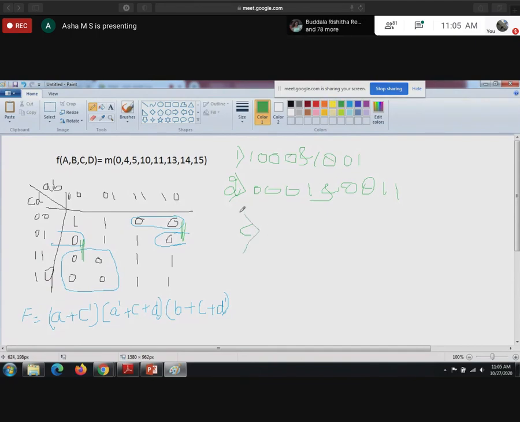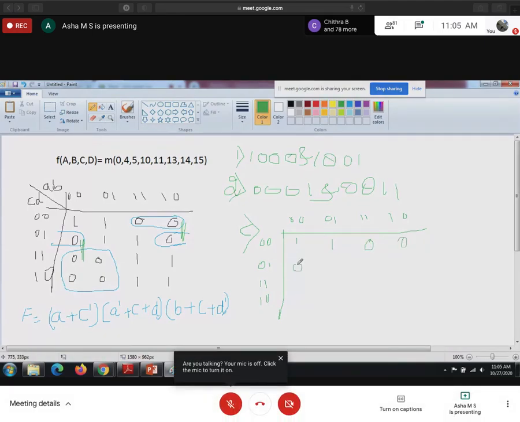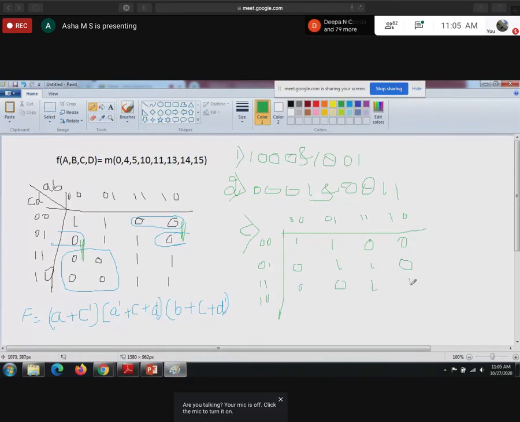Now I am answering for the sub question C. Rewrite the K-map once again because now we are going to find out the one more F. Don't change there itself because this is a 10 marks problem. 0 0 0 1 1 1 1 0. 1 1 0 0 0 1 1 0. 0 0 1 1 0 0 1 1.